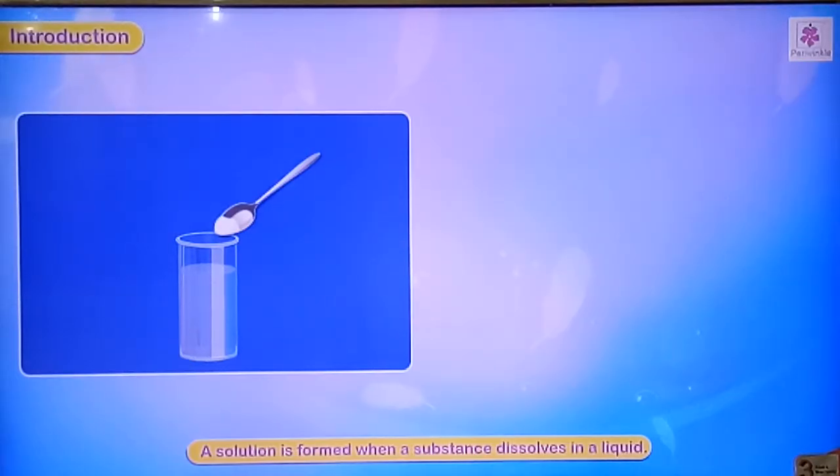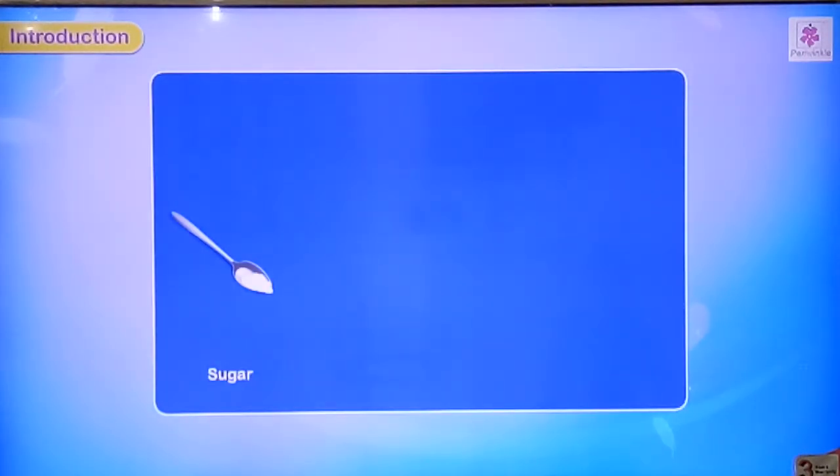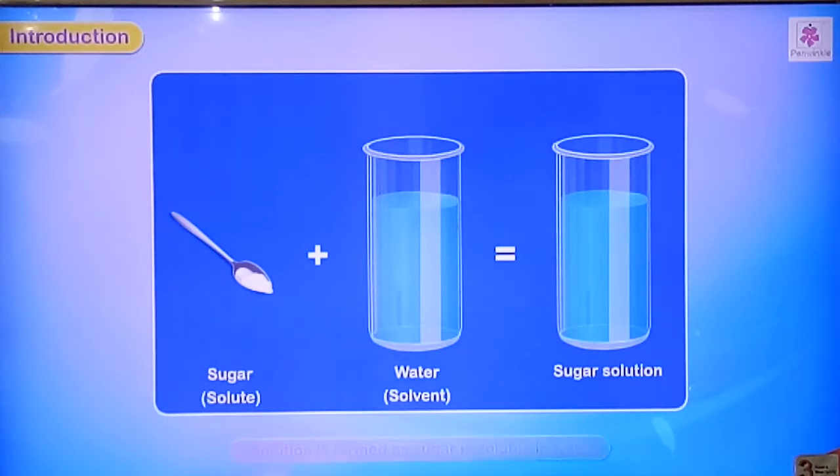Introduction. A solution is formed when a substance dissolved in a liquid. Soluble substance. So when we dissolve in a liquid, it forms the solution. So some objects are soluble and some are insoluble. So sugar, it is a solute, and when we mix with water, that we call as solvent, it forms sugar solution. Solution is formed as sugar is soluble in water.